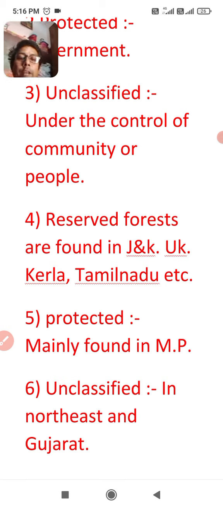And the last point of the day, unclassified. These types of forests are found in the northeast, in states like Nagaland, Manipur, Mizoram, Tripura, Assam, Meghalaya, and also in Gujarat. I think you got the point.